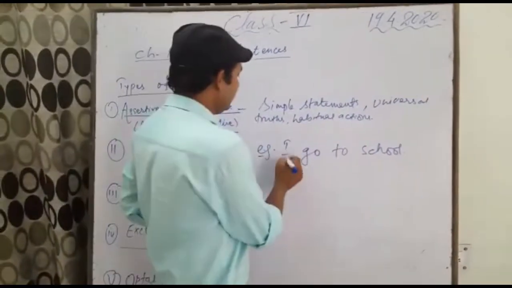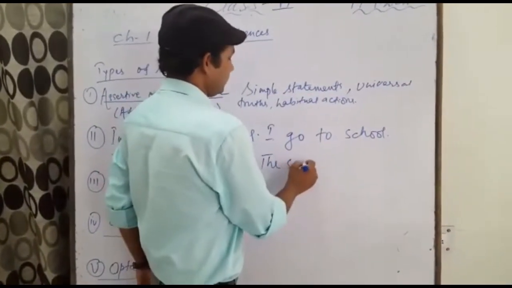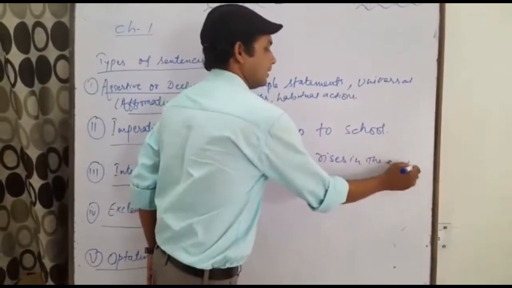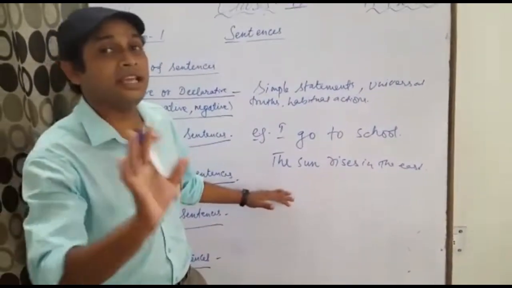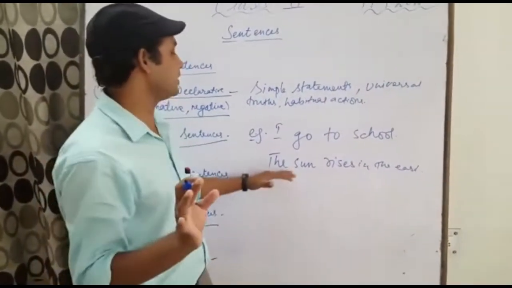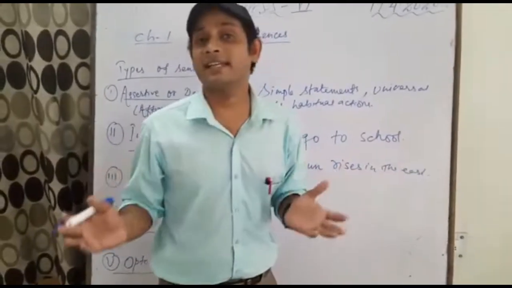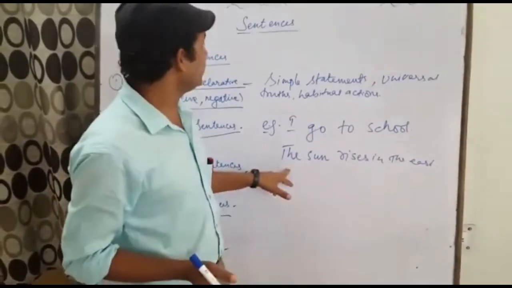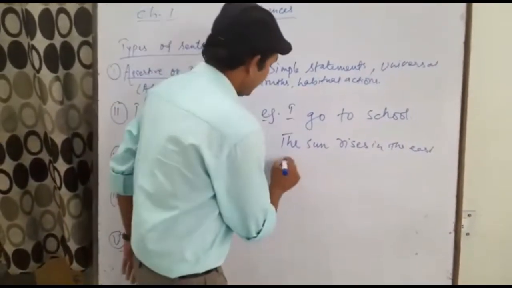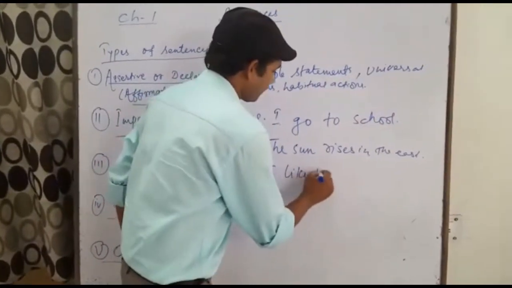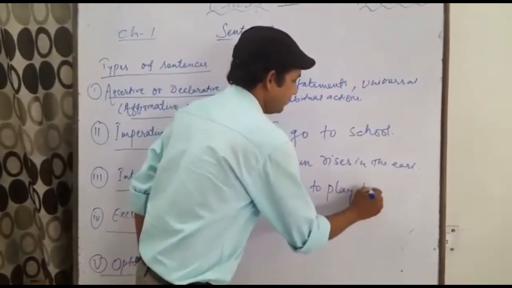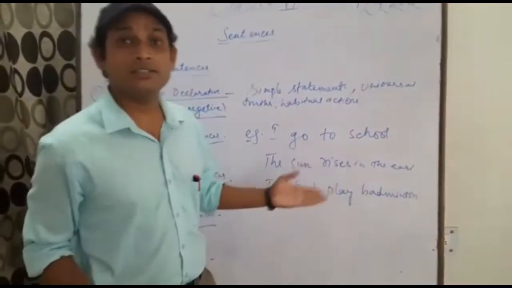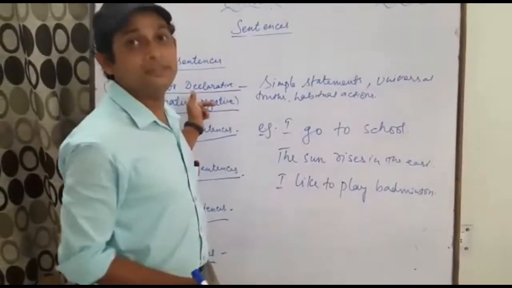Take another example, the sun rises in the east. This is a universal truth, means nobody can change this truth. The sun rises in the east and it sets in the west. So this is also a declarative sentence. Coming to the habitual action, I like to play badminton. So this is your habit, you like to play badminton. So this comes under declarative sentences.